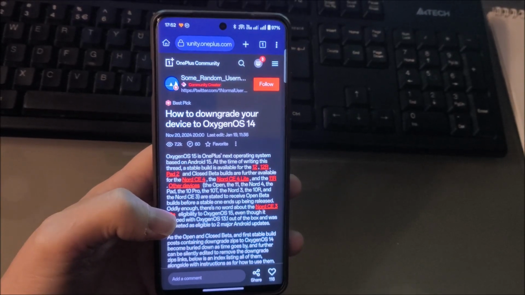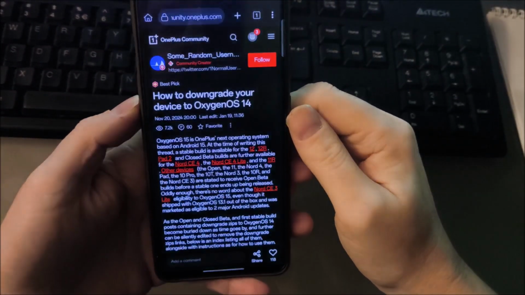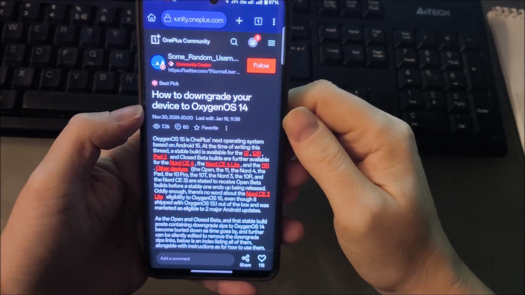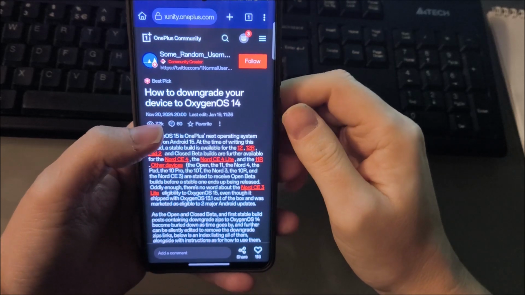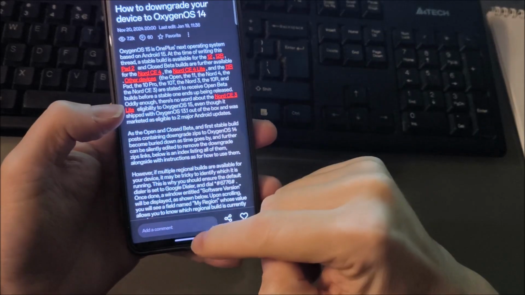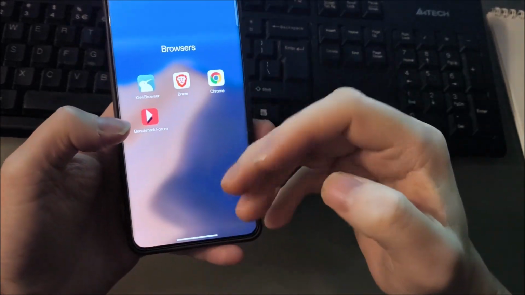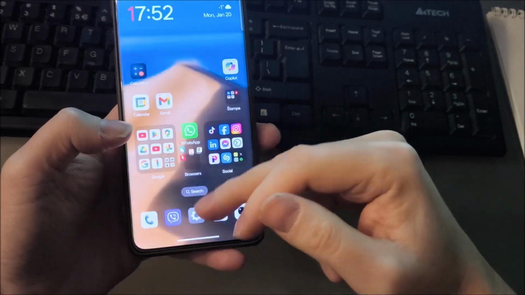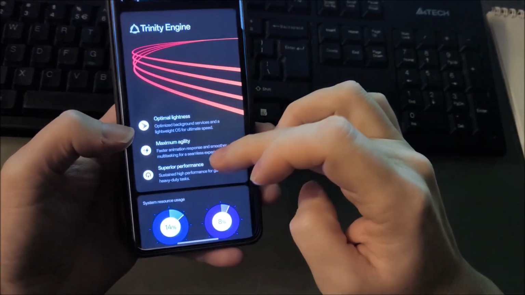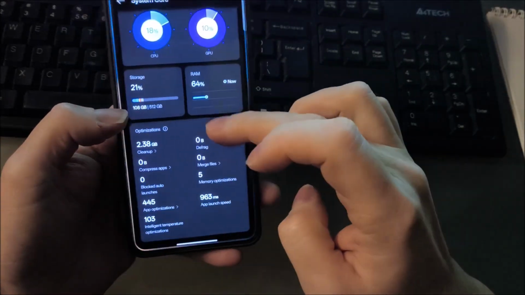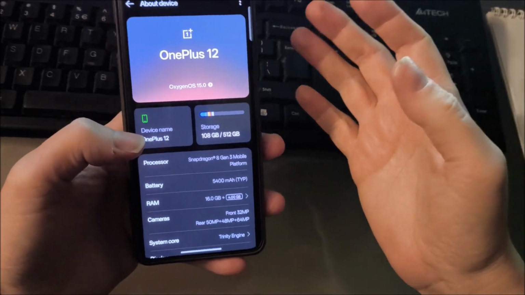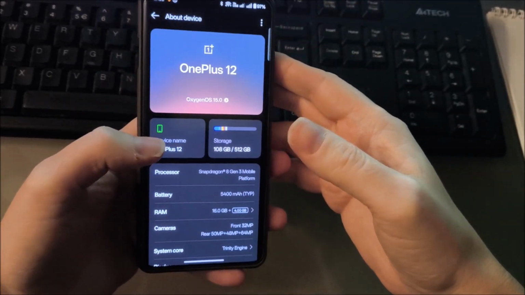Hello guys, in this tutorial I will show you how to downgrade your device OnePlus 12 from OxygenOS 15 to OxygenOS 14. Why am I doing this? Because I want call recorder for my phone, and on OxygenOS 15 I cannot do that because there are no files for this.